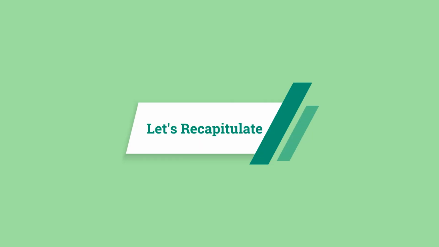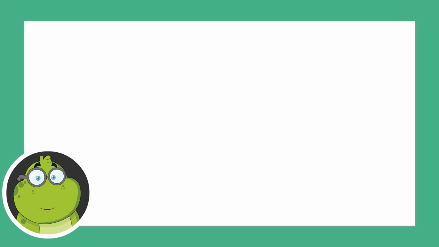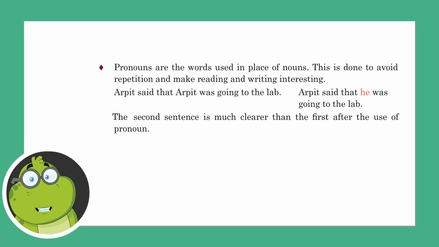Let's recapitulate. Pronouns are the words used in place of nouns. This is done to avoid repetition and make reading and writing interesting. "Arpit said that Arpit was going to the lab." "Arpit said that he was going to the lab." The second sentence is much clearer than the first after the use of the pronoun.